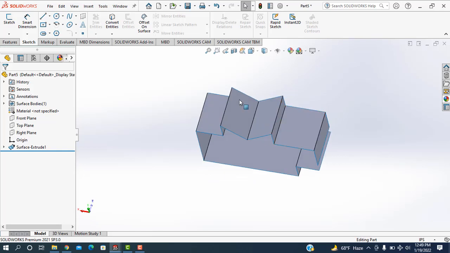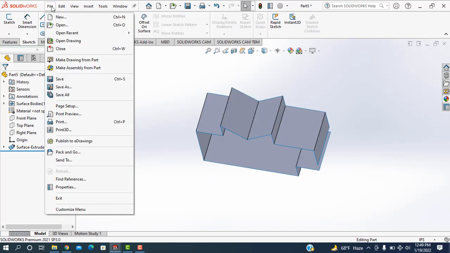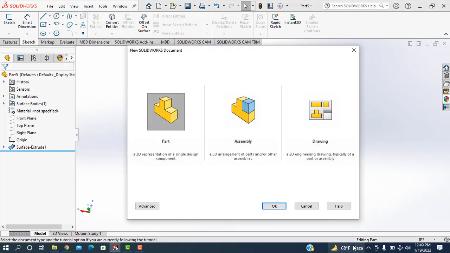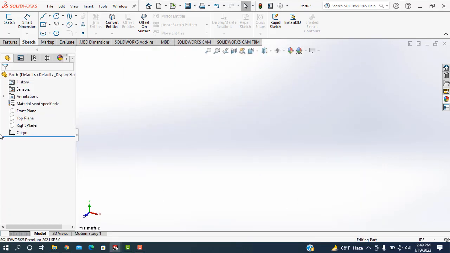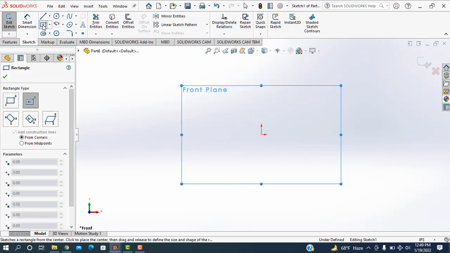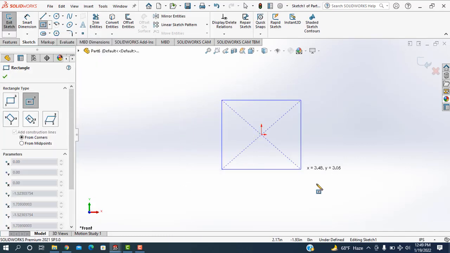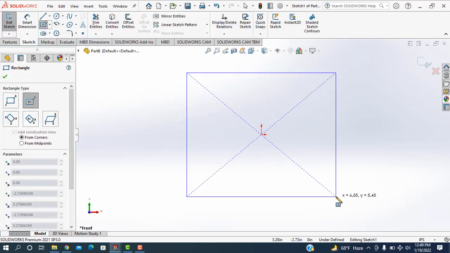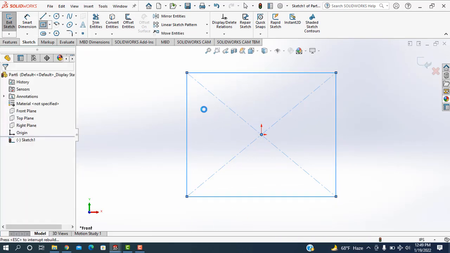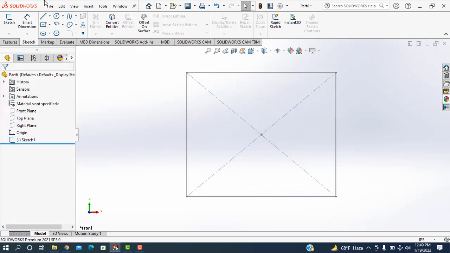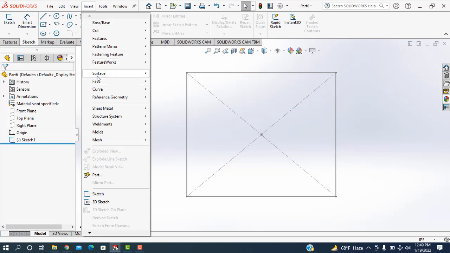Okay. After that, I'm going to the file again, taking another new file. Then again, front plane is taken, and center rectangle is selected. Sketch the center rectangle. Then exit it. I'm going to the insert.